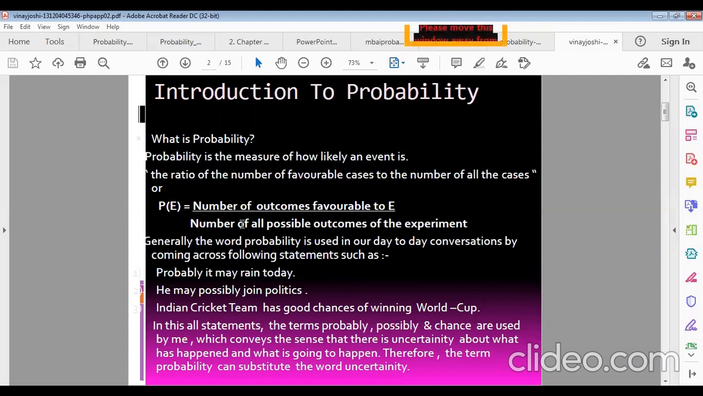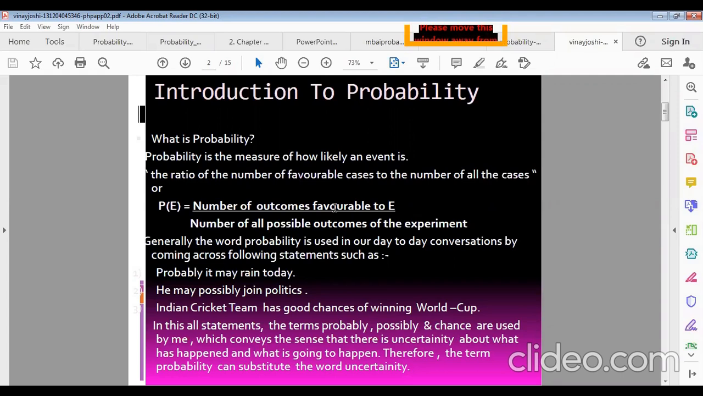Suppose we are tossing a dice. In a dice, the total outcomes are 6. So what is the probability of getting a 6 in an event with a dice? There is only one 6, and the total number of outcomes is 6. So for getting a 6 from a dice, the probability will be 1 by 6.